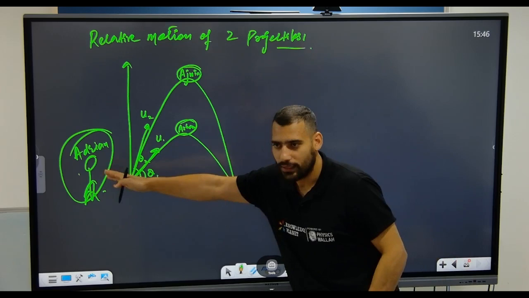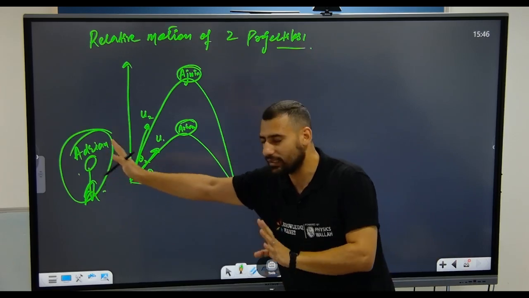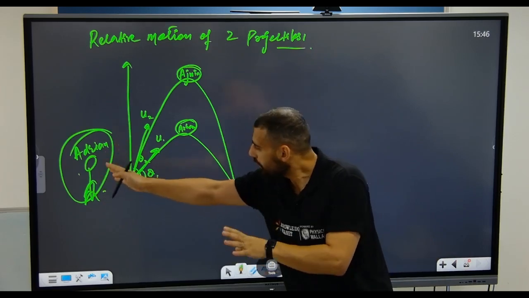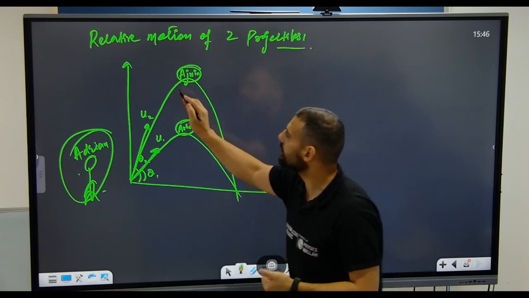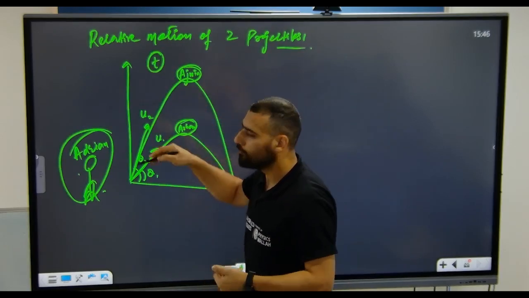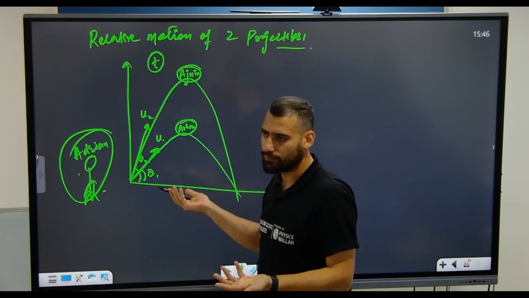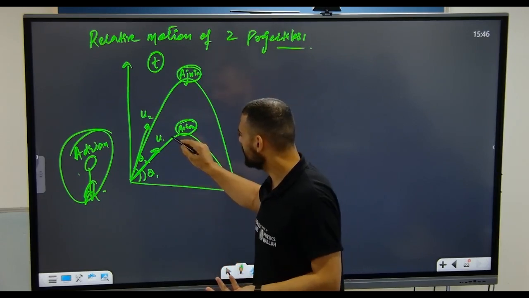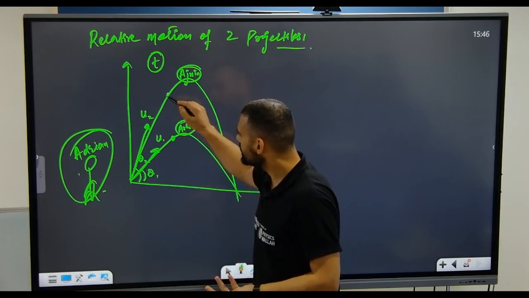Let us see for a person, Adrian, who is on the ground, for him what is happening? After time t, both the projectiles will be at some positions. Say this guy is here and this person is here.